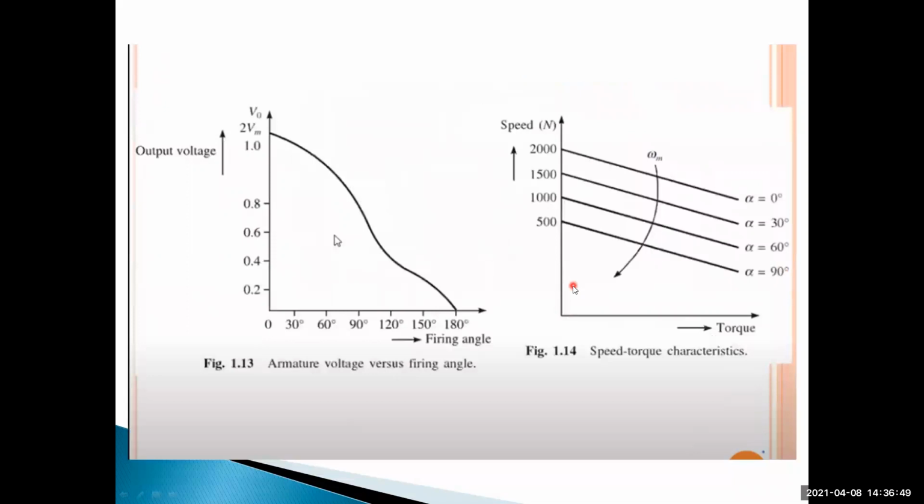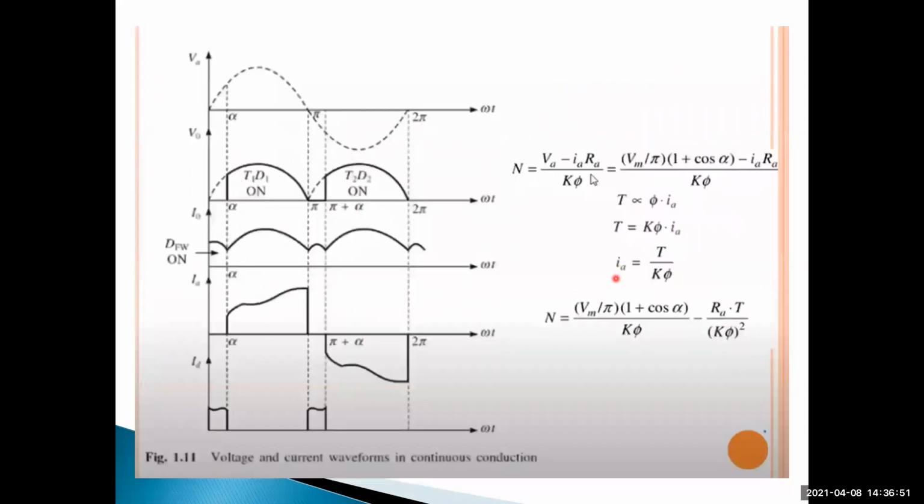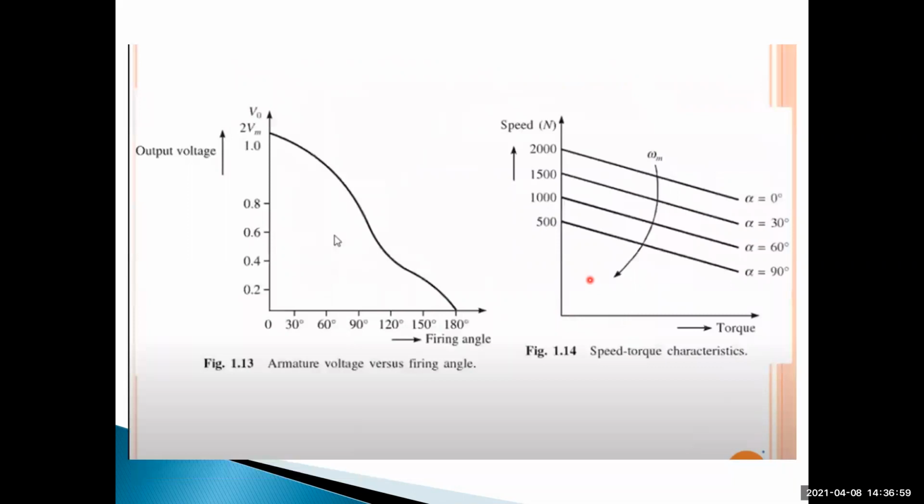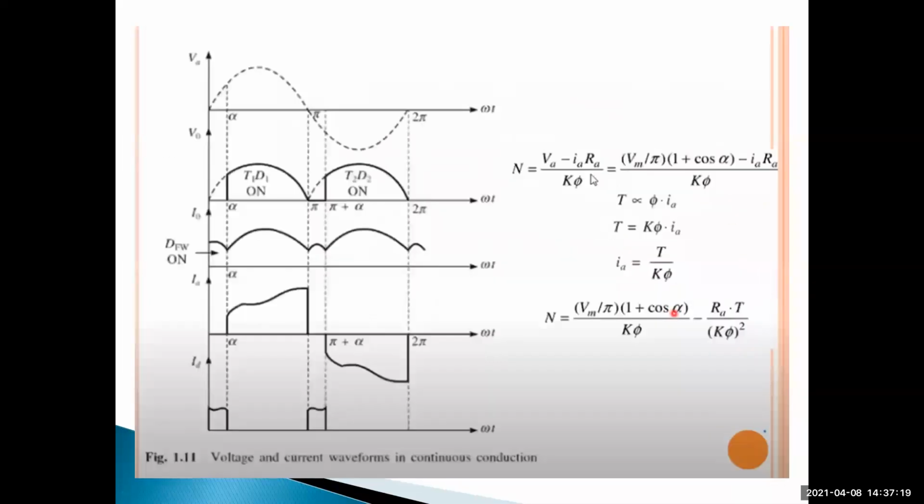Then coming to the characteristics of this separately excited DC motor, by changing the firing angle, we have to observe how the speed is changing. This is the speed and torque characteristics of the separately excited DC motor. So alpha is equal to 0, cos 0 is 1.